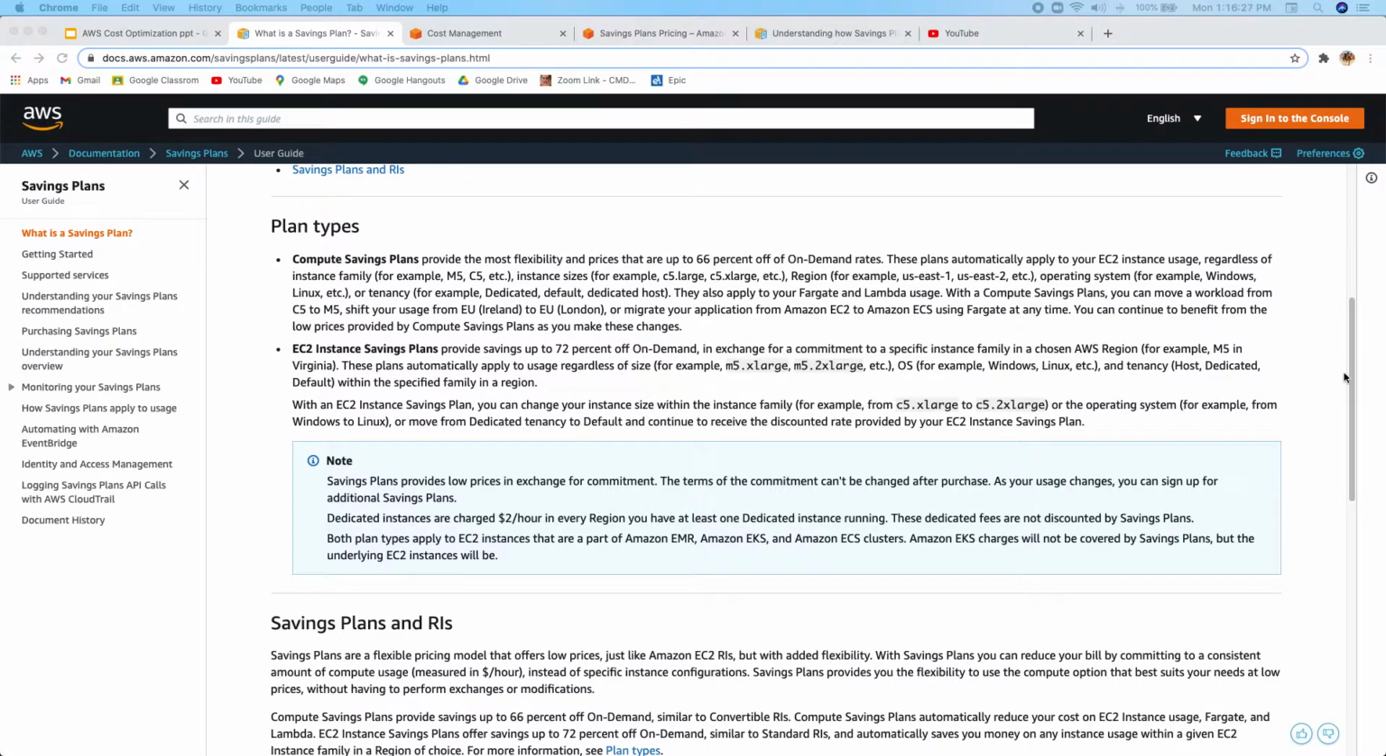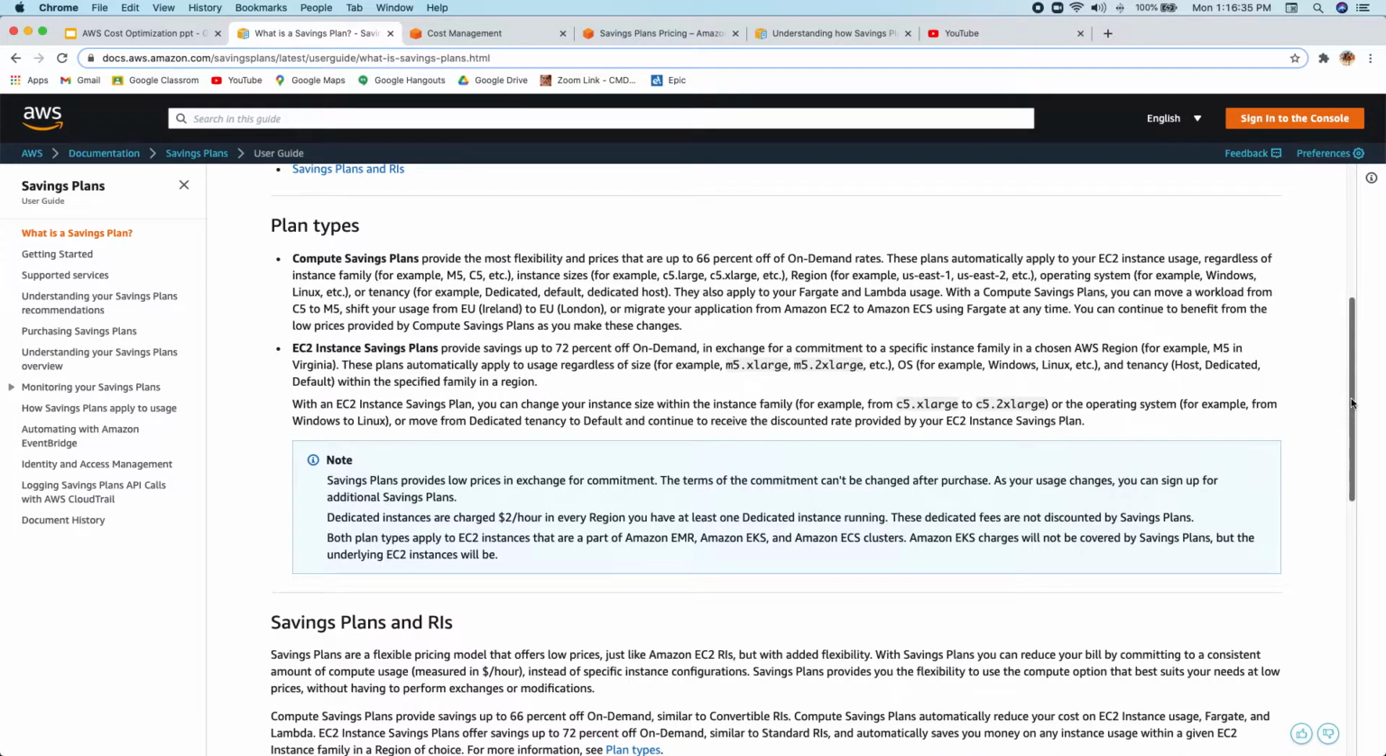Now, what is the difference between savings plans and RIs? Because if we talk about the EC2 instance type, it looks somewhat similar to RIs. The only difference is that in the RI, you have to choose what operating system you want. You also need to specify what tenancy you want. The only flexibility you get there is related to size, and that is also specific in terms of the normalization factor which we discussed earlier.